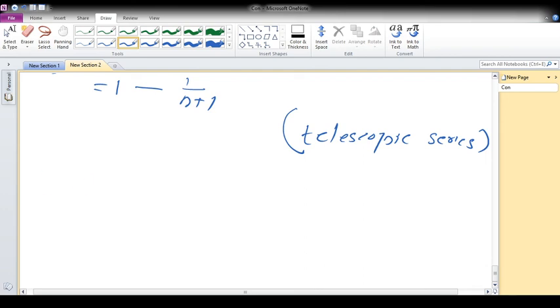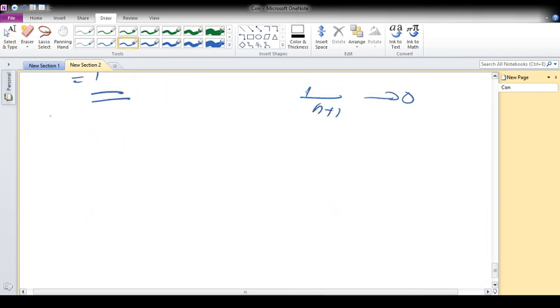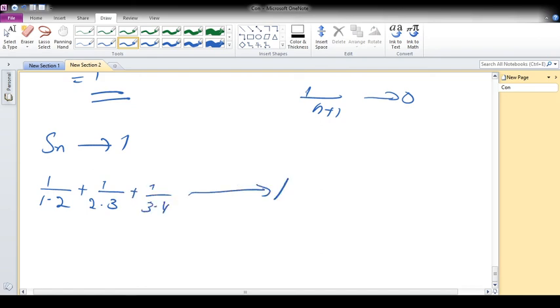So Sn will become 1 minus 1 by n plus 1. We know as n is large, n plus 1 will be large, and 1 by n plus 1 converges to 0. So Sn converges to 1. This partial sum converges to 1, then we can say the given series converges to 1. So this is the convergence of infinite series.